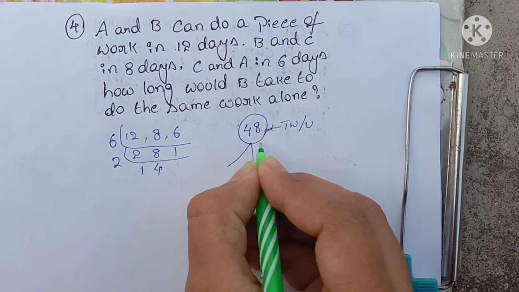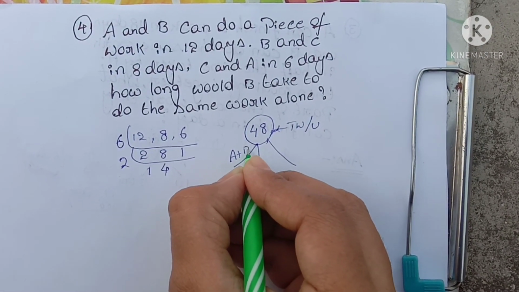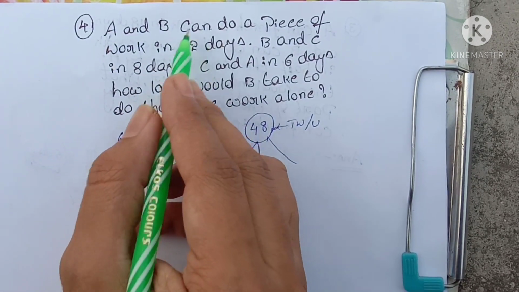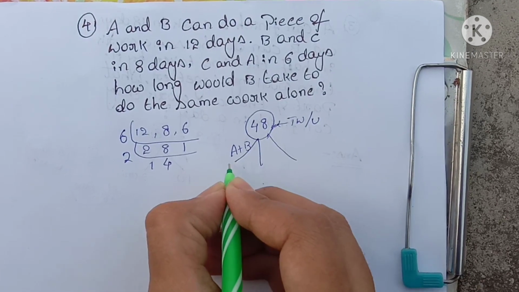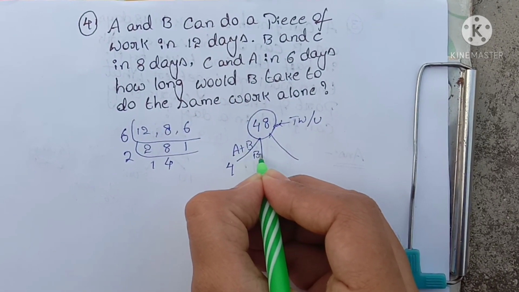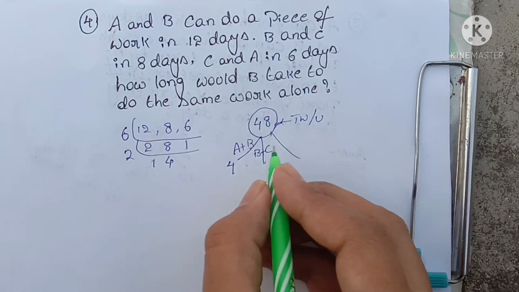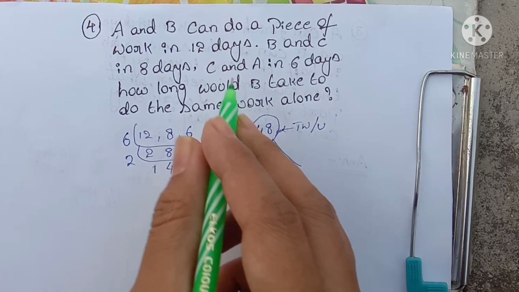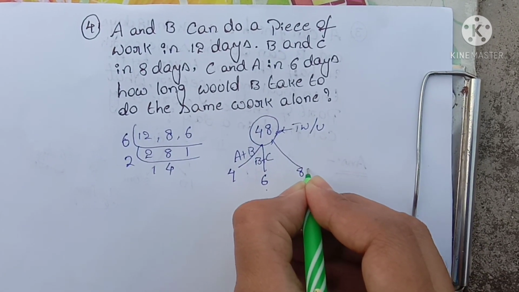We want efficiency. A plus B can do it in 12 days. Their efficiency is 48 divided by 12, that means 4. B plus C can do the work in 8 days. Their efficiency is 6 units. C and A can do it in 6 days. Their efficiency is 8 units.